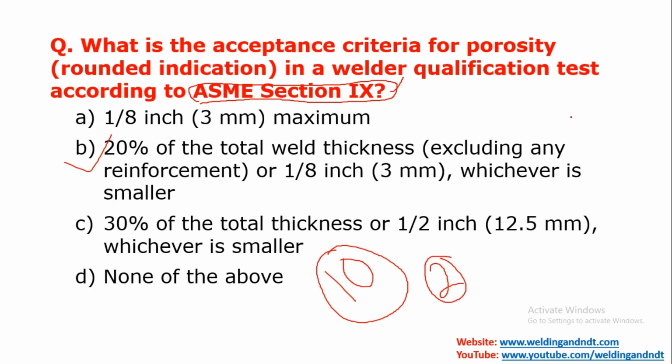But take an example of weld metal having 20 mm thickness. So for 20 mm thickness the 20% of 20 mm will be 4 mm, and in this case 3 mm will be applicable. Means acceptance criteria will be 3 mm or less, because if you compare 3 or 4, 3 will be the smaller, hence the acceptance criteria will be 3 mm.